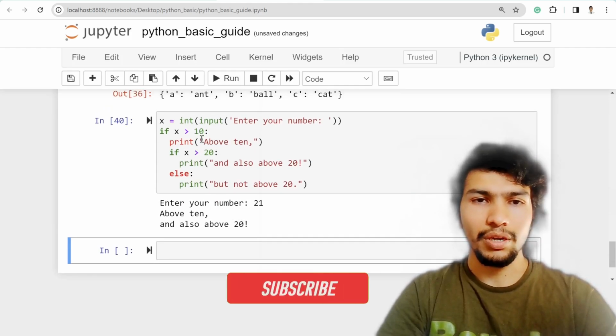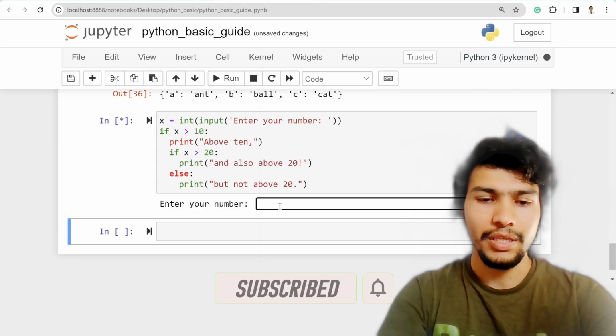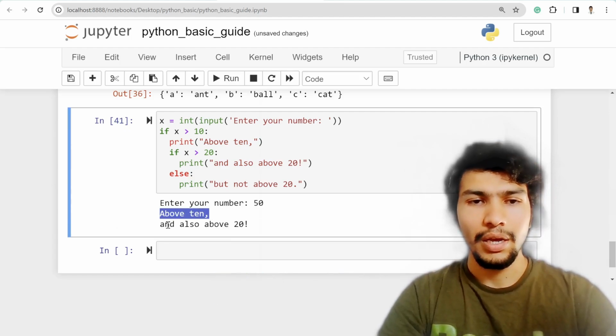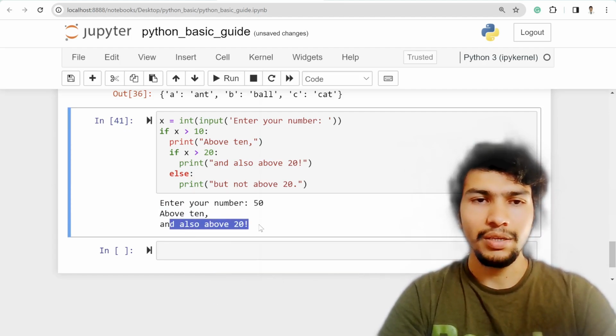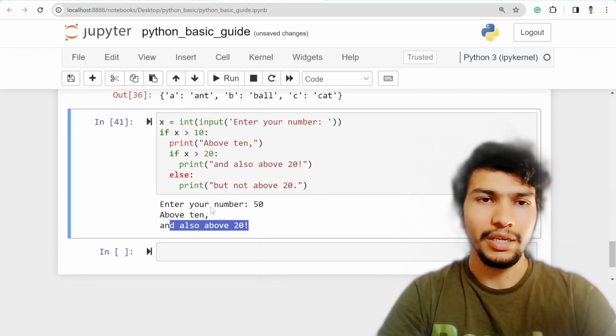Okay, so run the first and second cell. Let's try one more time. Maybe this time I put 50, and then it says above 10 and also above 20, right? So yeah, that's how it works. So that's the if else statement.